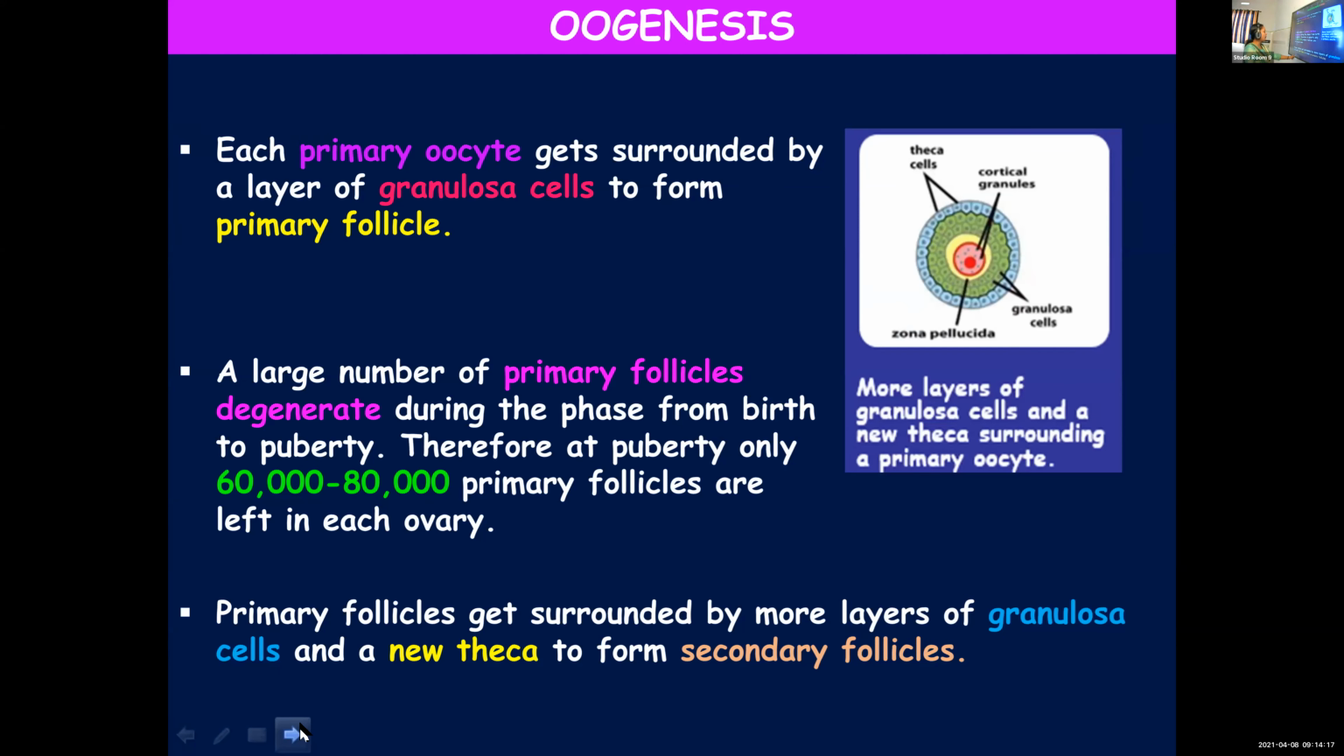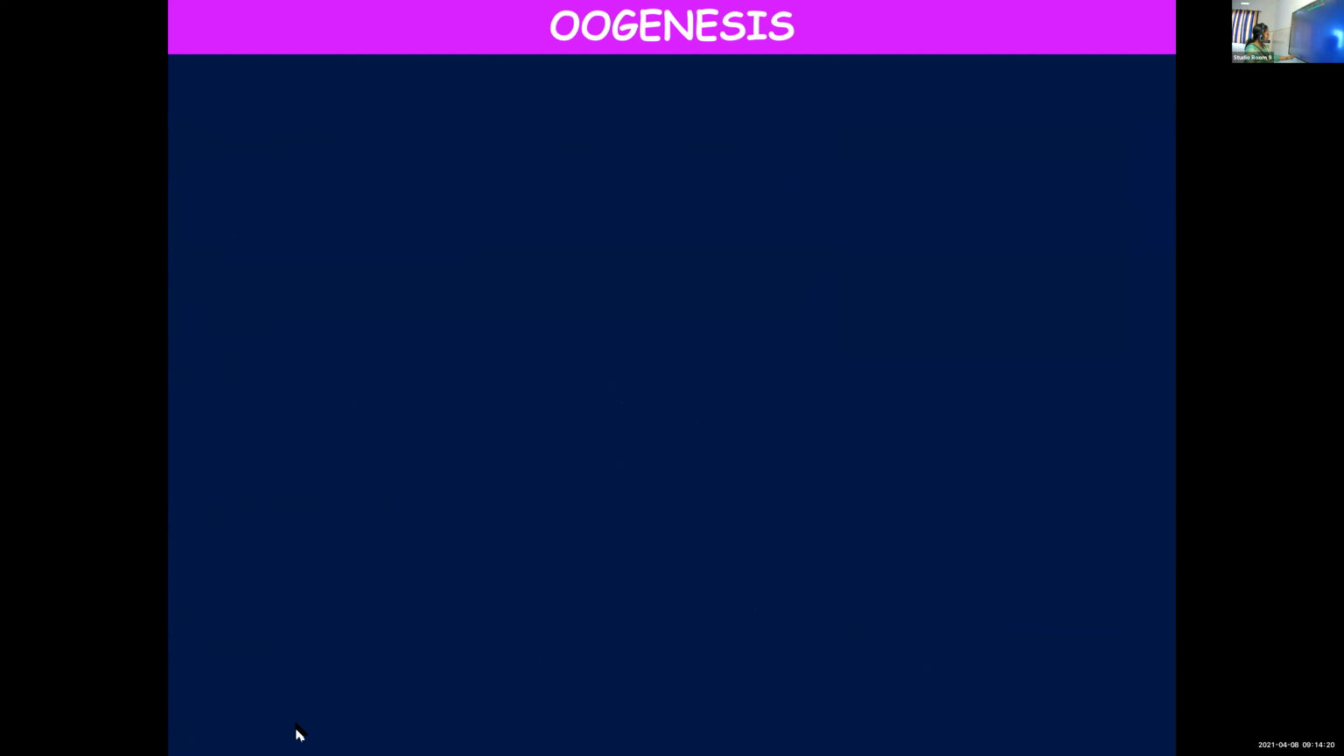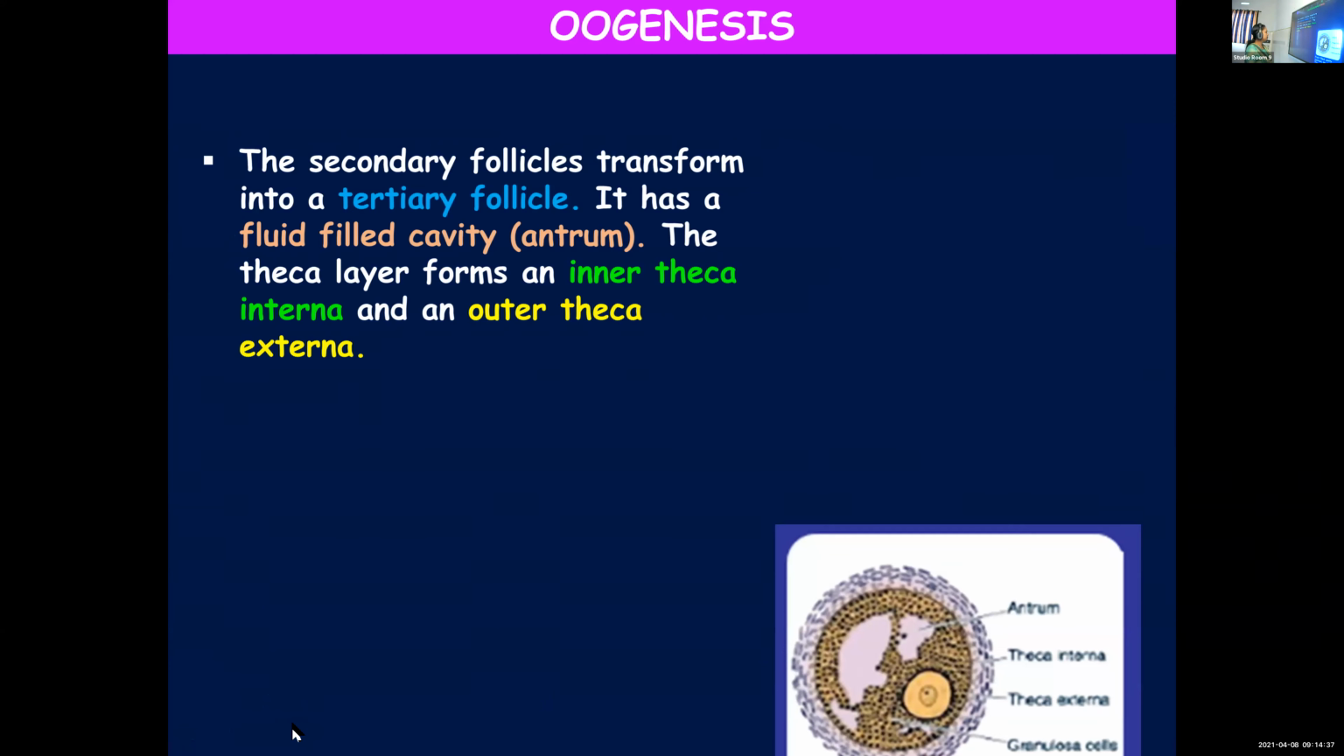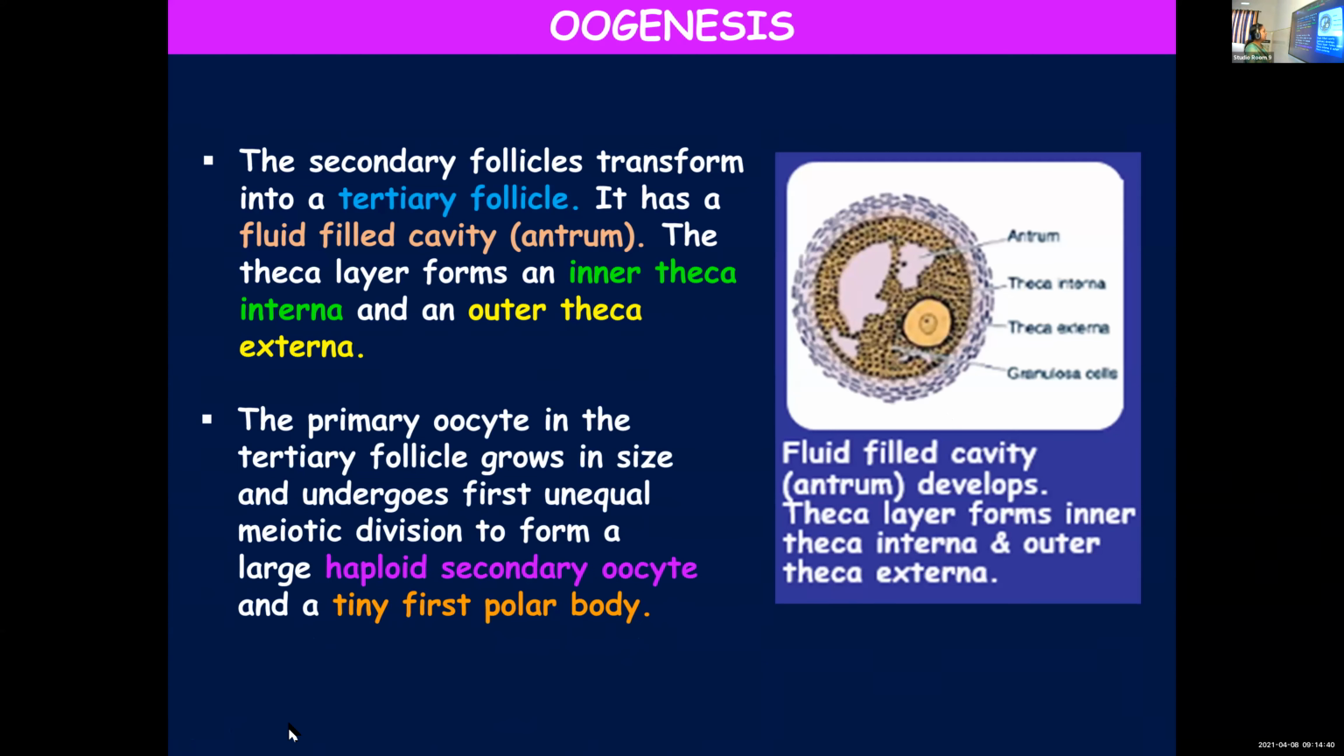Once secondary follicles are formed, they will further undergo changes by the formation of a fluid-filled cavity known as antrum. At the same time, the theca layer will get differentiated into theca externa and theca interna. As the name suggests, interna is the inner layer and externa is the external layer. At the tertiary follicular stage, the primary oocyte, which is remaining within, will start undergoing some major changes.